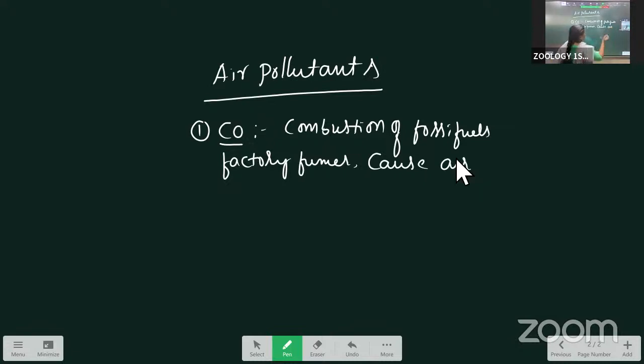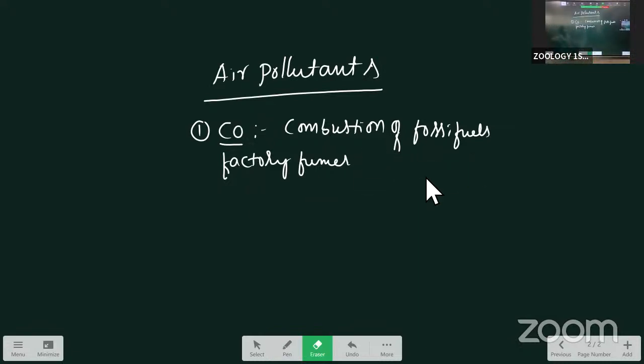The main sources are the incomplete combustion of fossil fuels, factory fumes and automobile exhaust, which release carbon monoxide.